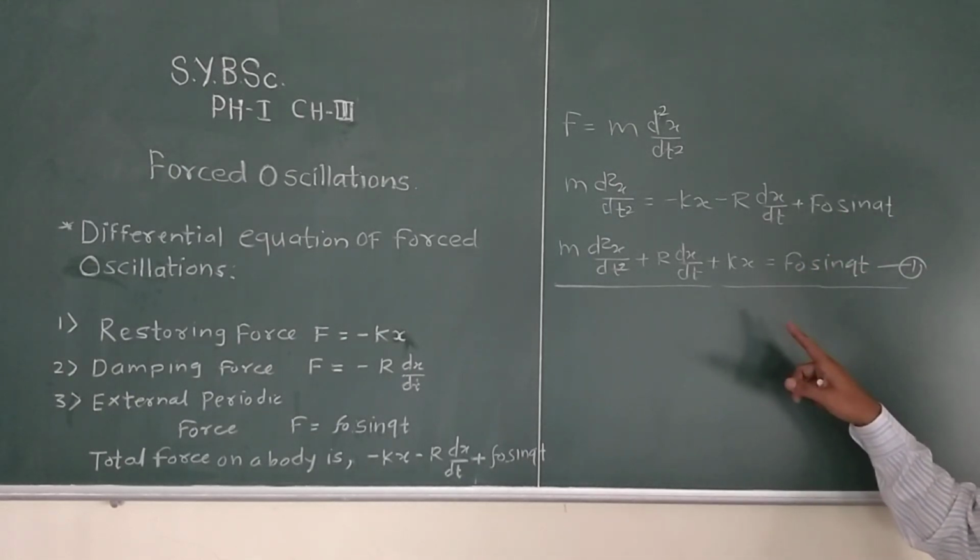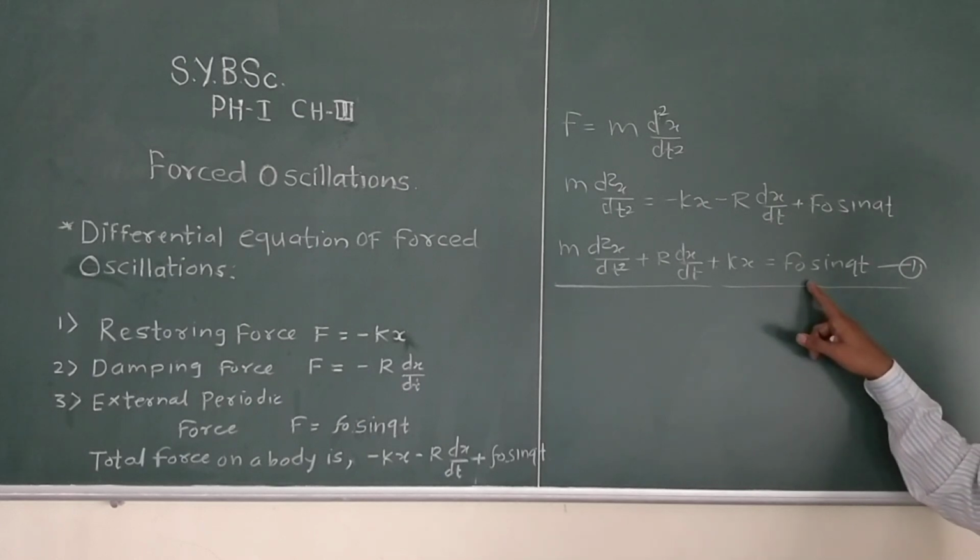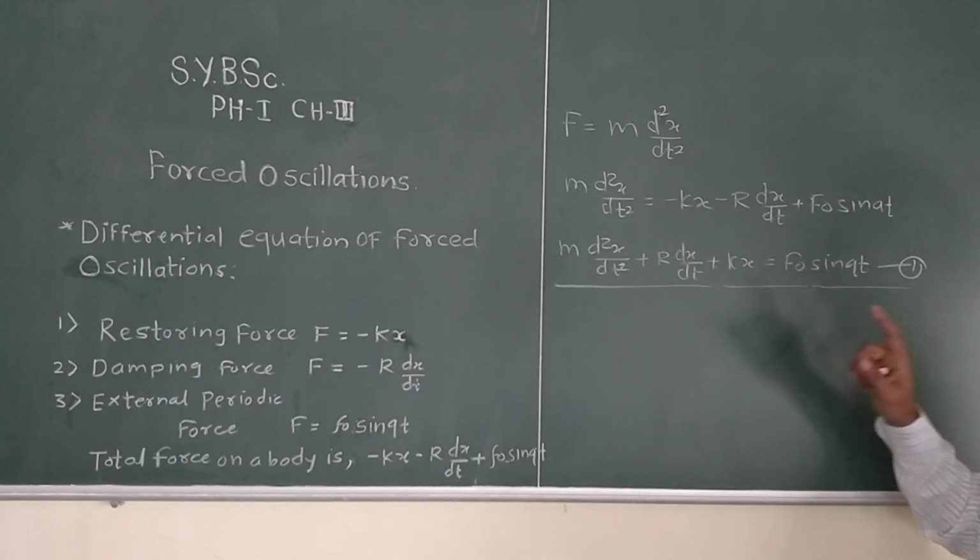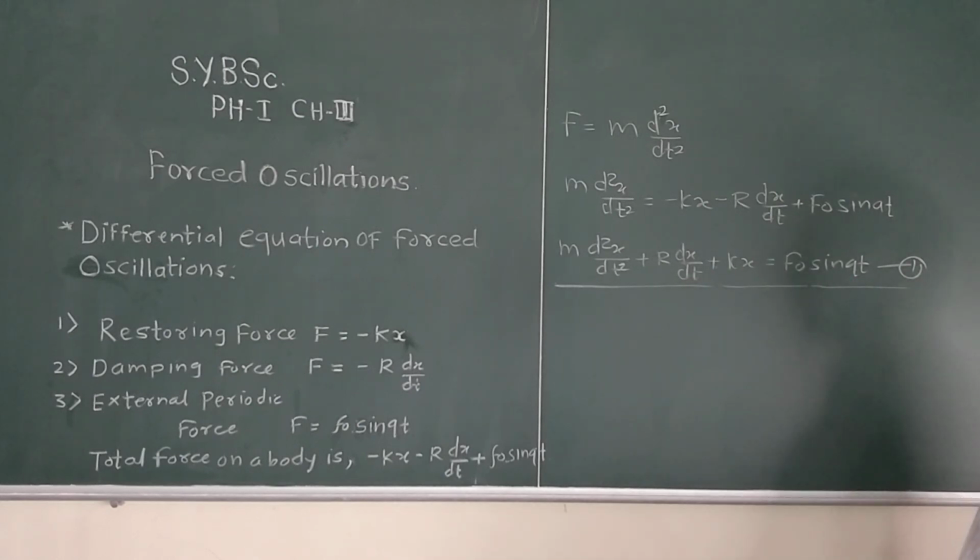It is inhomogeneous due to the term F naught sin qt, but it is second order and linear.